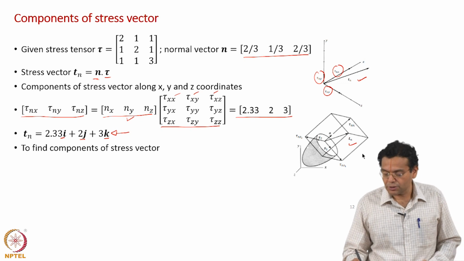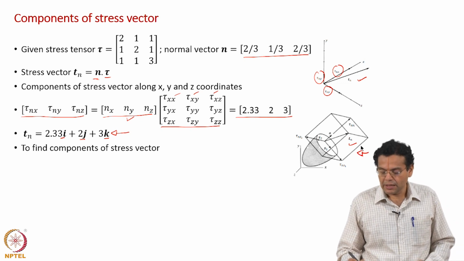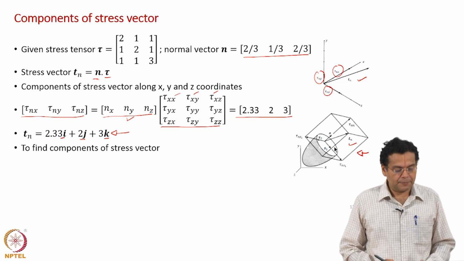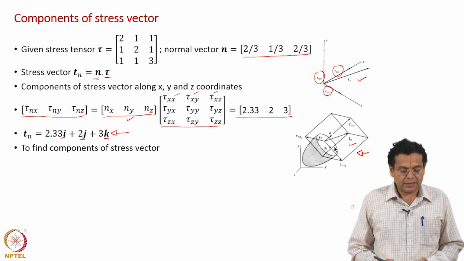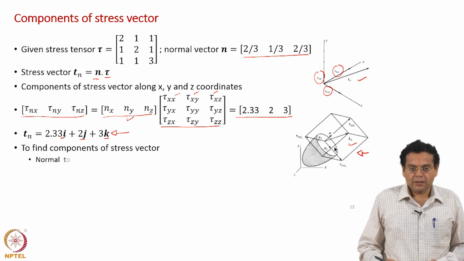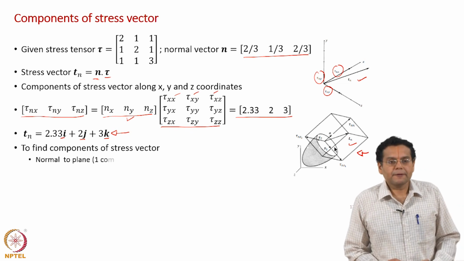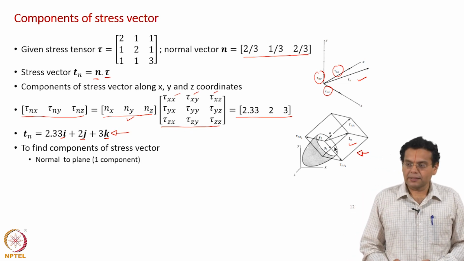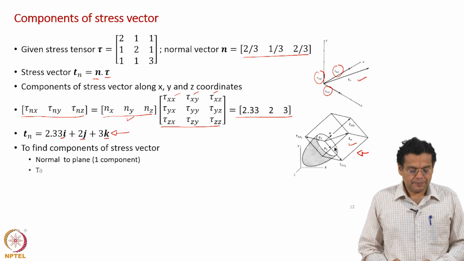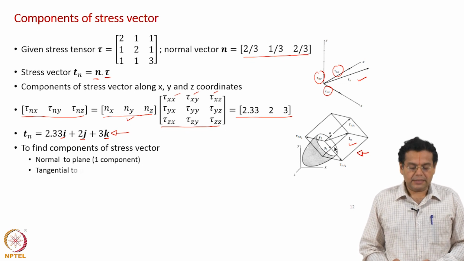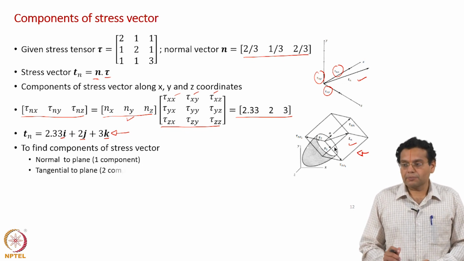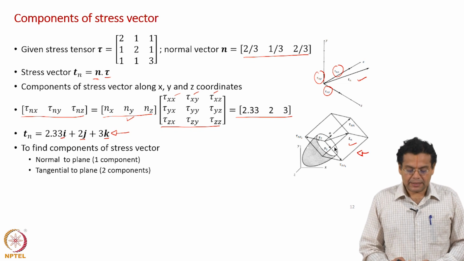Our objective is to find the components along normal and tangential directions. So, the next step is to find the component of the stress vector normal to the plane, which is the normal stress, and tangential to the plane, 2 components of them, which are the shear stresses.